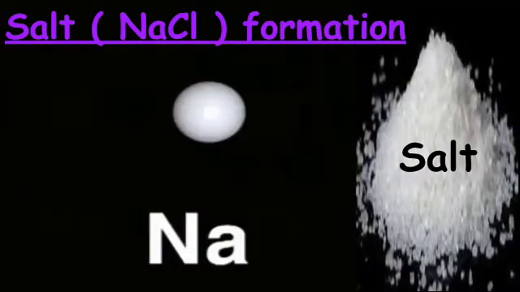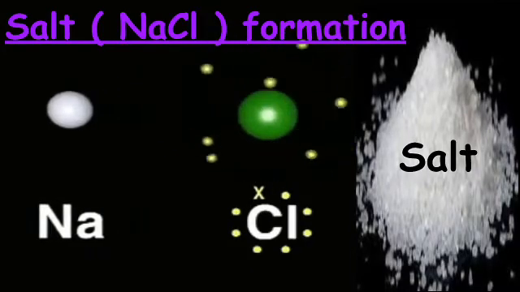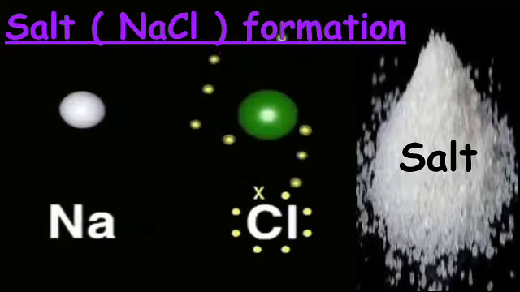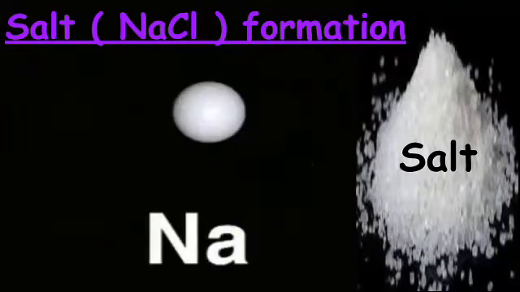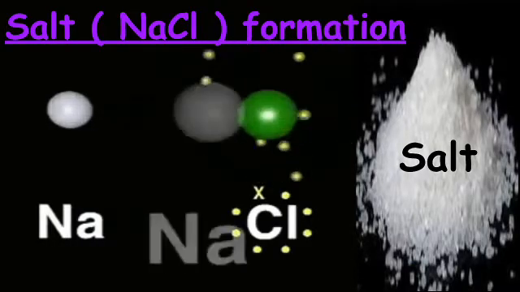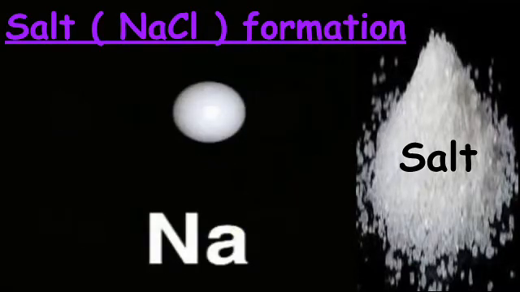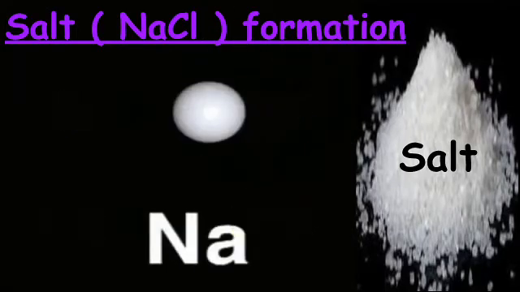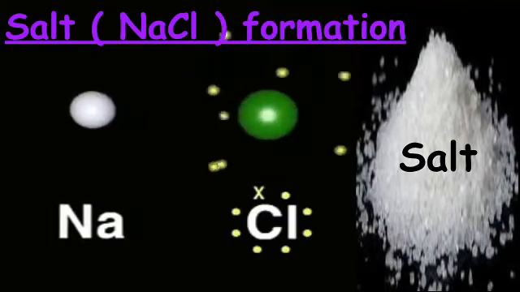Children, do you know the formation of salt? The chemical formula of salt is NaCl. Salt is a compound formed by the chemical reaction of an acid with a base. During this reaction, the acid and base are neutralized, producing salt.